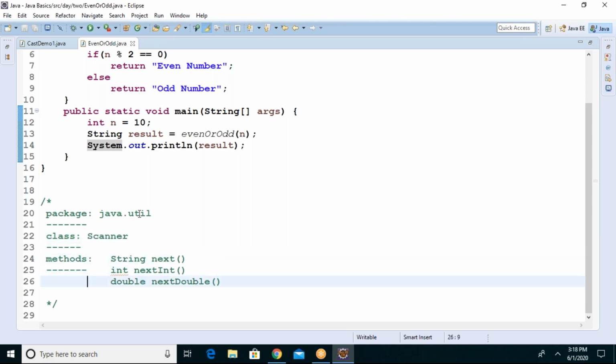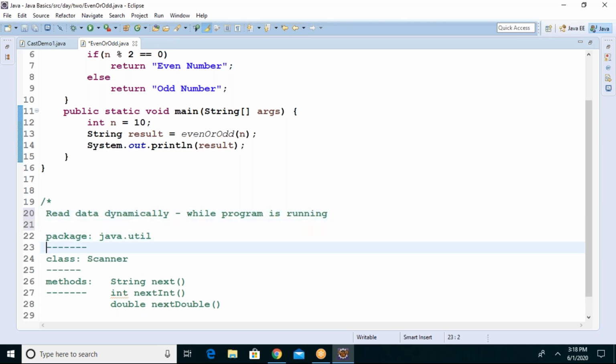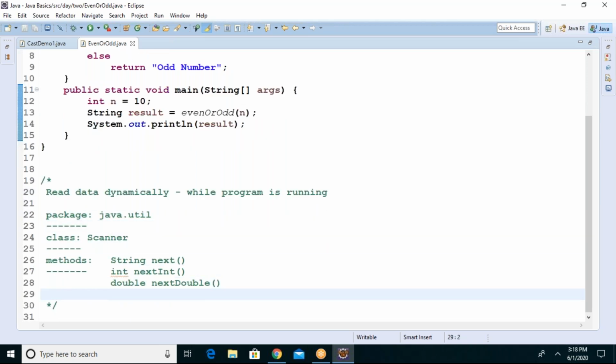Under the java.util package, which class are we discussing? Scanner class methods. Why do we need Scanner class methods? The purpose of the Scanner class methods is to read data dynamically, while the program is running. You can take the input using this. So how is it possible?